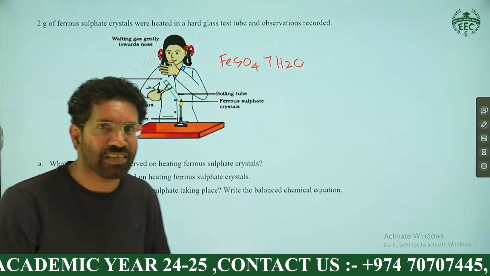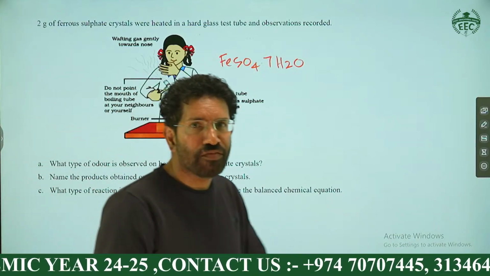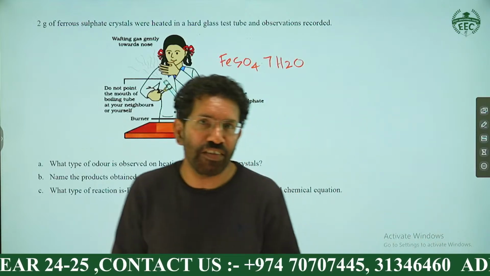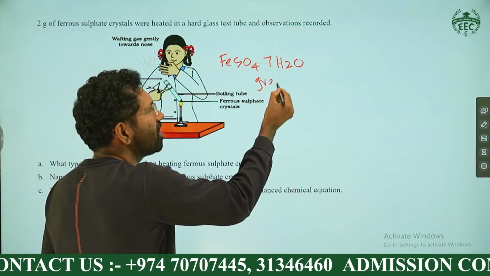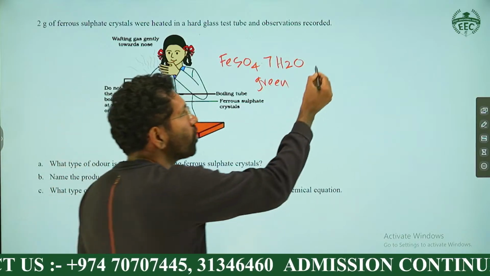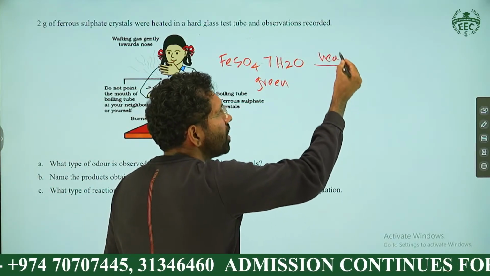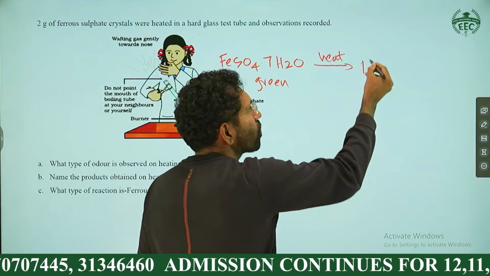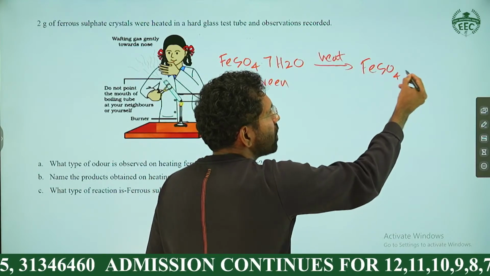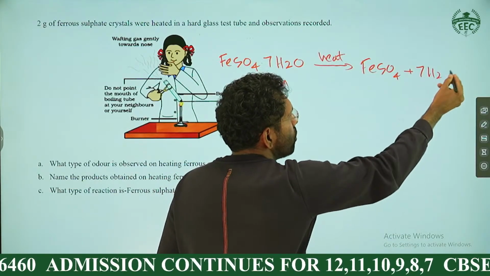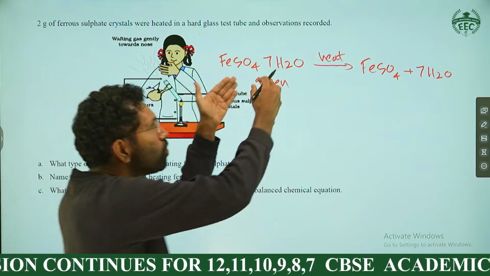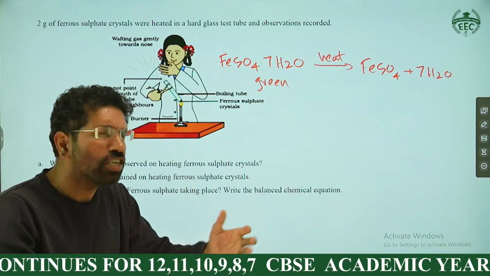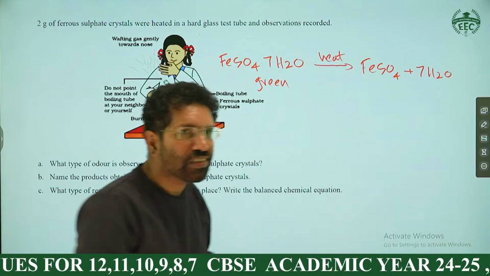We discussed in the class. Yes, FeSO4.7H2O has green color. So we are heating strongly. It will become FeSO4 plus 7H2O initially, because it will lose the water of crystallization. We discussed in the class. It will lose the water of crystallization and convert into anhydrous FeSO4.